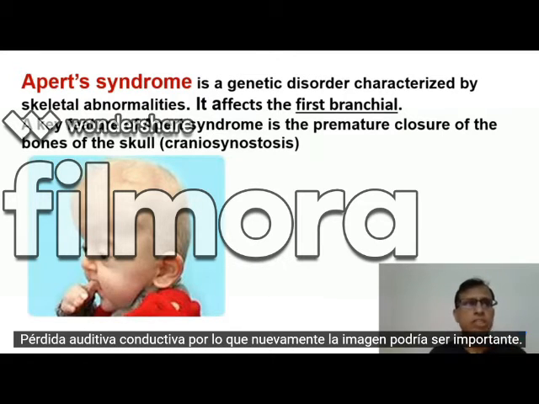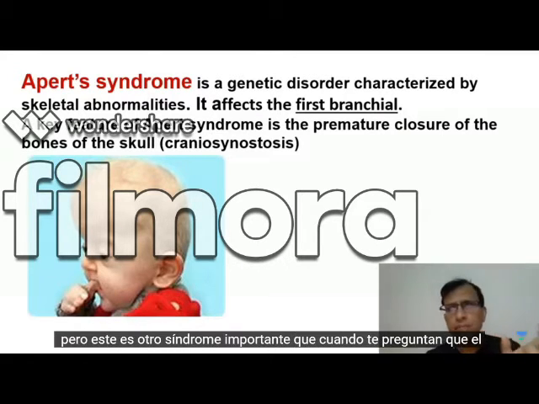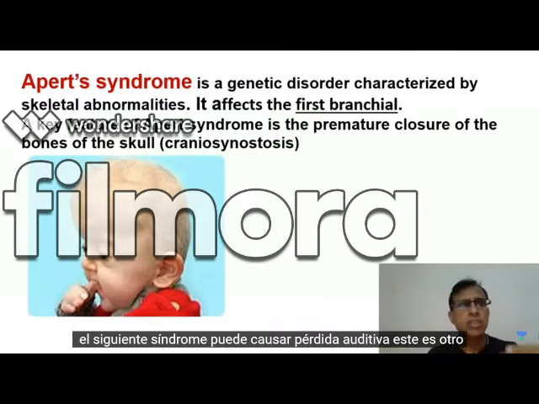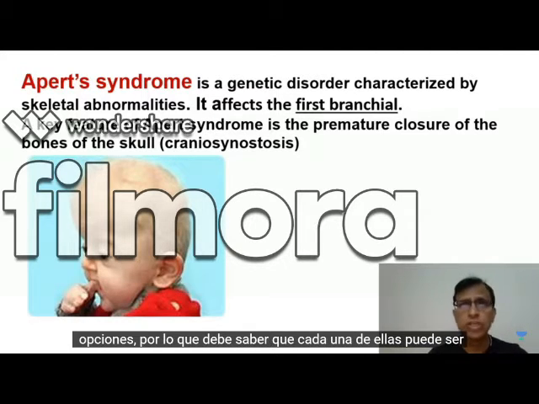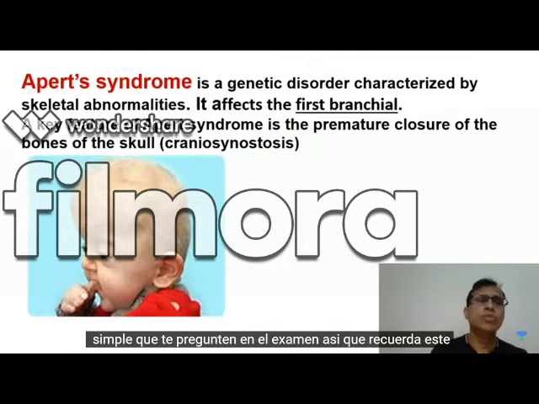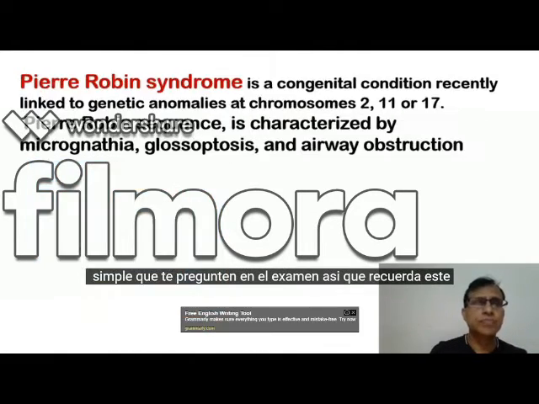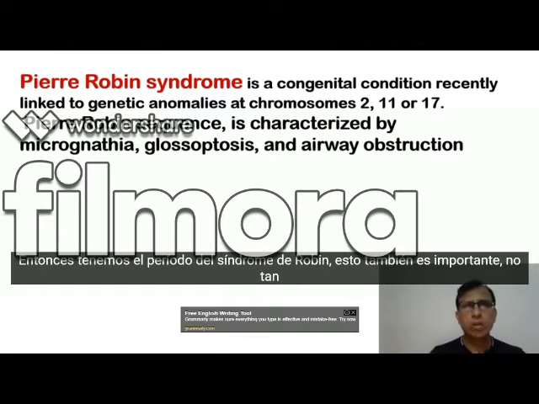So again the image could be important, but this is another important syndrome that when they ask you whether the following syndrome can cause hearing loss, this is another one which is very prominently given in the choices. So you have to know that Apert syndrome can really be a syndrome that they ask you in the exam, so remember this one. Then we have Pierre-Robin syndrome.